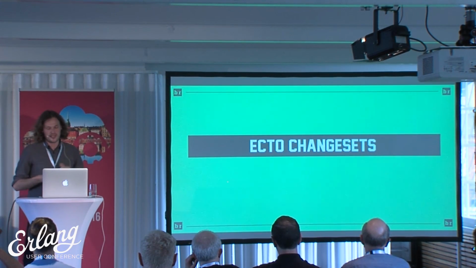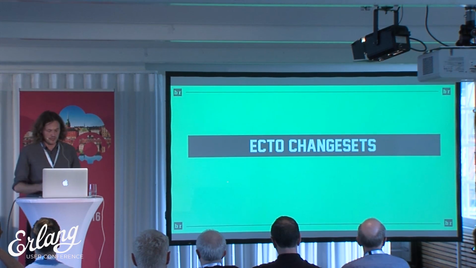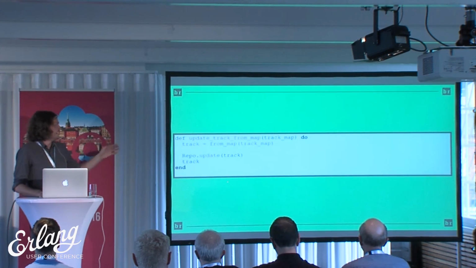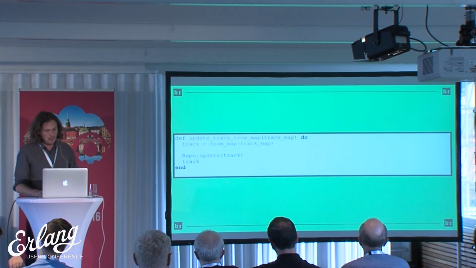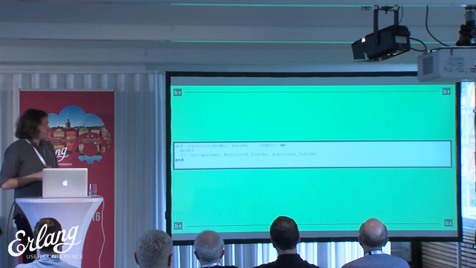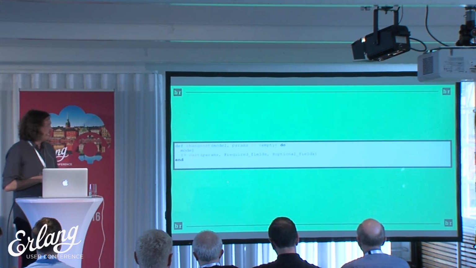So with Ecto change sets, as I said, this is a huge part of how we came to understand Elixir and Phoenix in a good way. So this was the first one. I showed this before. We take a map. You get the track from the map. You get the struct, and then you just update that into the database, and then you return the track. And this was after Ecto change sets were introduced. You have a change set, you have a model, you validate it, and it returns it. And at this point, this was after Ecto had said if there's no change set, we can't guarantee data integrity. So we did the bare minimum to please Ecto.